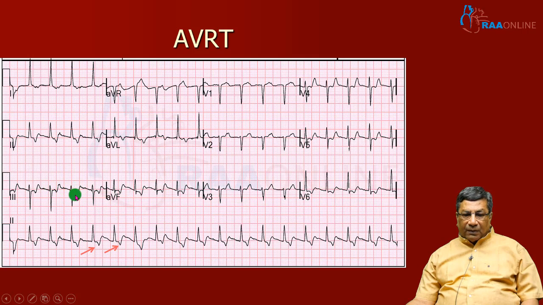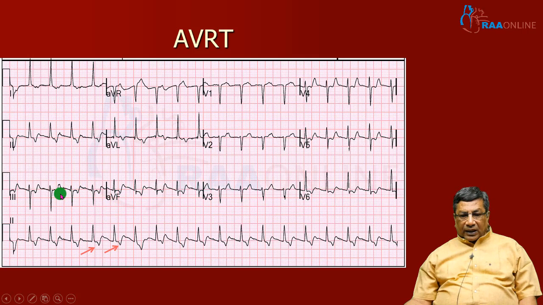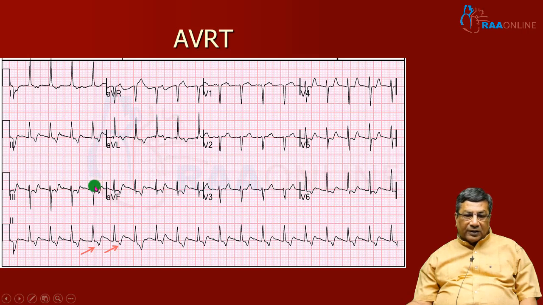Because the retrograde P wave is there in the ST segment, the mechanism of this junctional tachycardia is likely to utilize an accessory pathway conducting retrogradely, and because of that, retrograde atrial activation is occurring a little later than the antegrade ventricular activation. So, the presence of a retrograde P wave in the ST segment may tell us the mechanism of reentry in this narrow QRS tachycardia is likely to be atrioventricular reciprocating, utilizing the Kent bundle to conduct the impulse retrogradely.